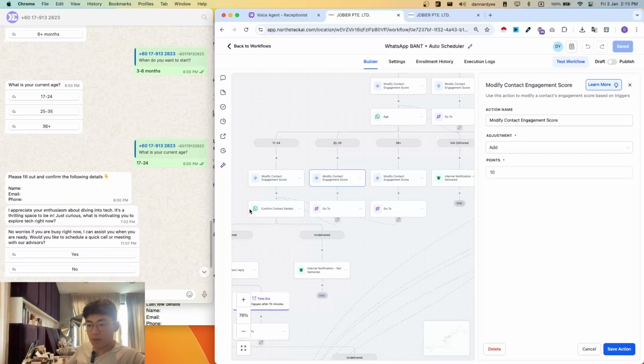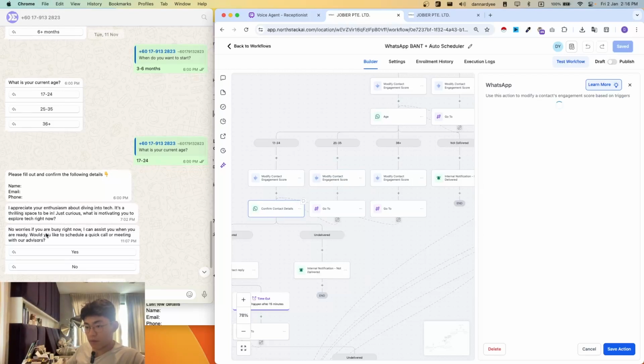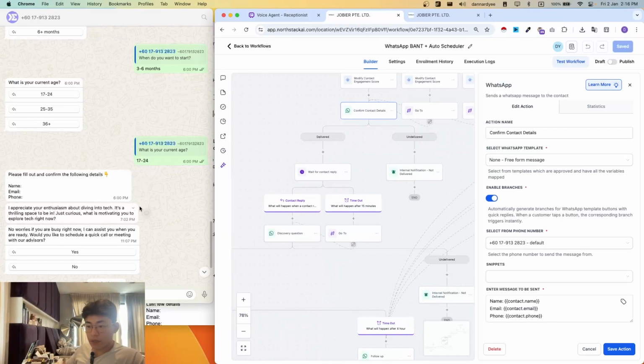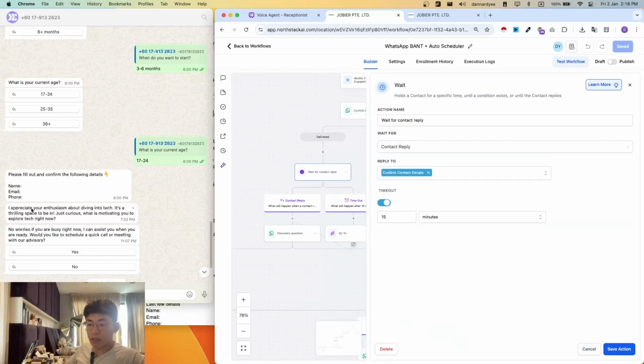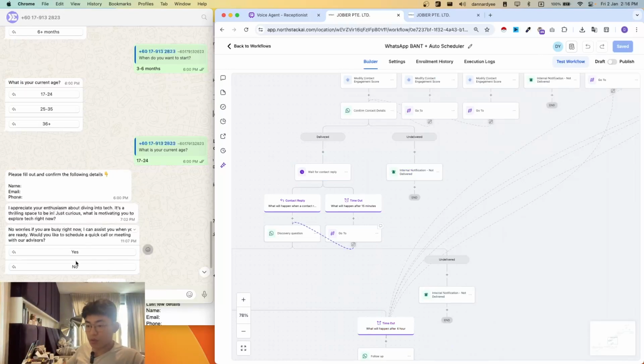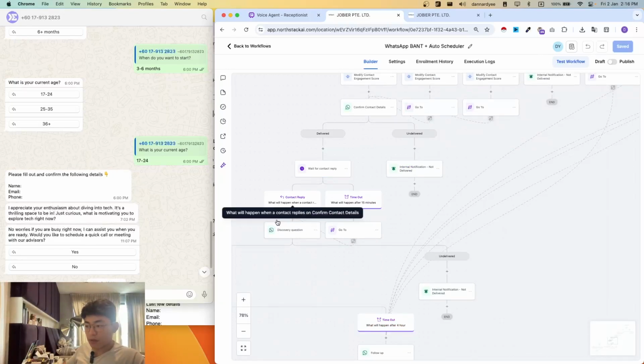So lastly, we will then send a message, which is to confirm the contact details. As you can see, after this, I did not reply, and we'll have a step usually to check whether or not the contact has replied. We'll check for 15 minutes, but in this case, it's almost 1 hour because this is the updated version. This was tested in November, which is already outdated, but I'm just using it as an example to show you. After this, we'll then usually proceed with a discovery question. This one onwards is not reflected here anymore.